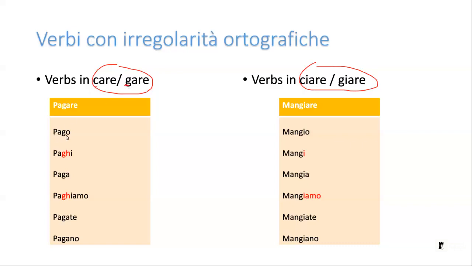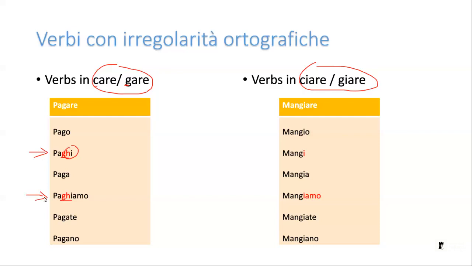So, pago, paghi. In order to keep the sound g, I need to add an h. So, paghi. That's why we have to add an h. Paga, paghiamo, pagate, pagano. So you can see that the irregularity is only for the second person singular and the first person plural.